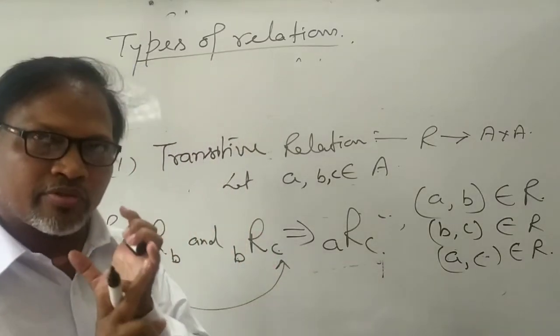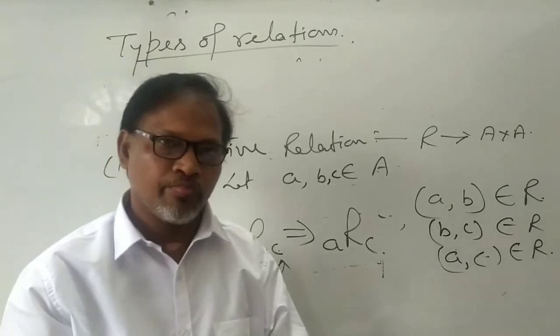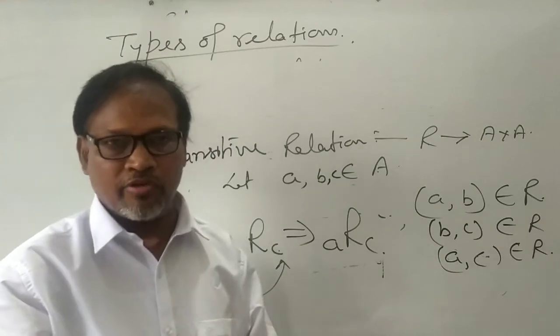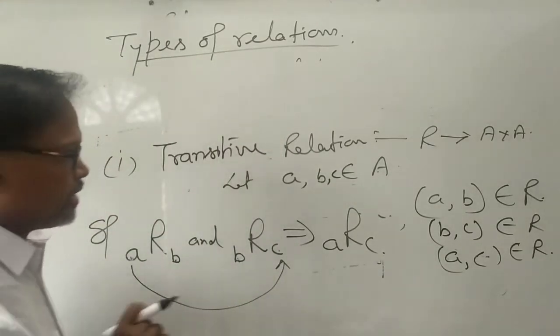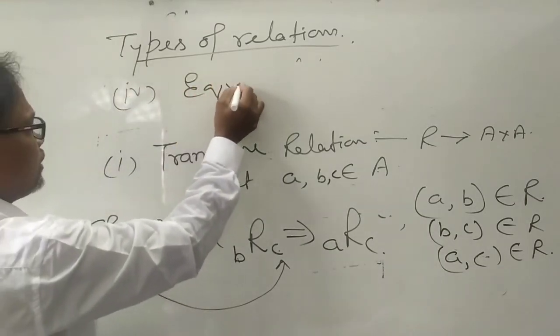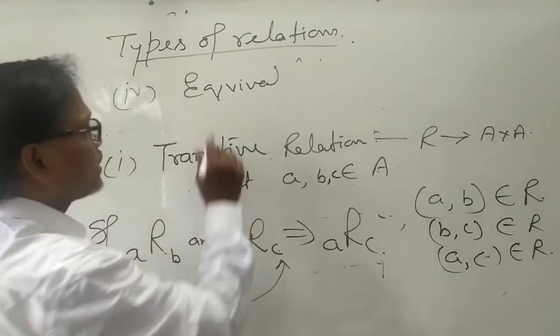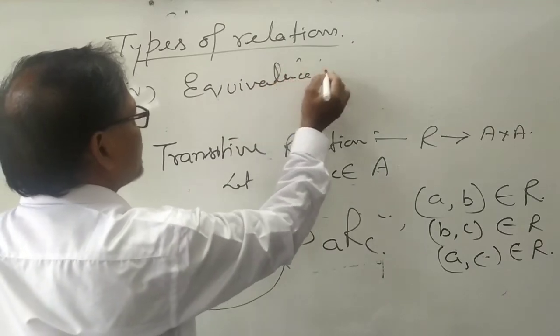So there are three types of relation: reflexive, symmetric, and transitive. But we have one more type of relation, and this relation is known as equivalence relation. The fourth one, equivalence relation.